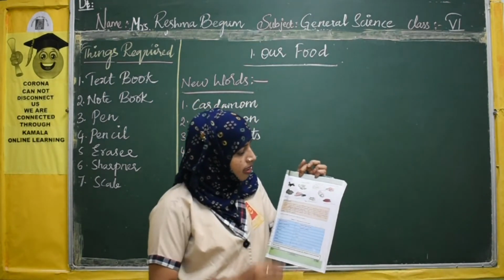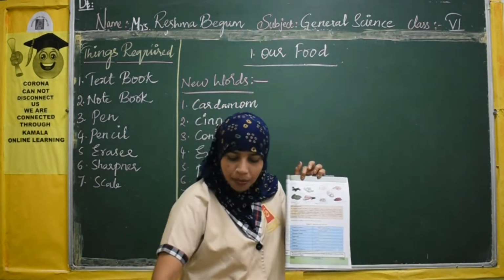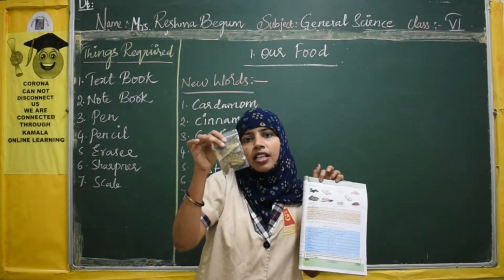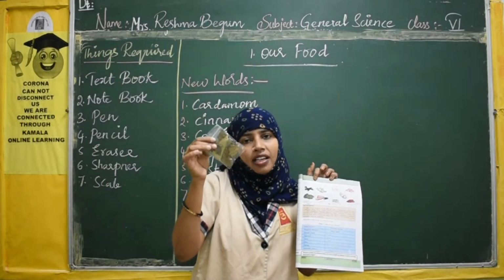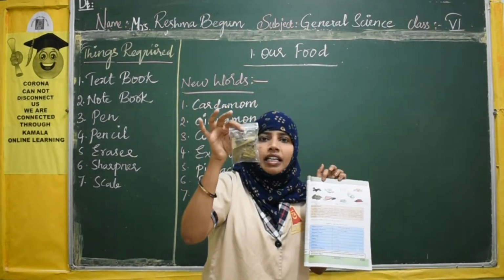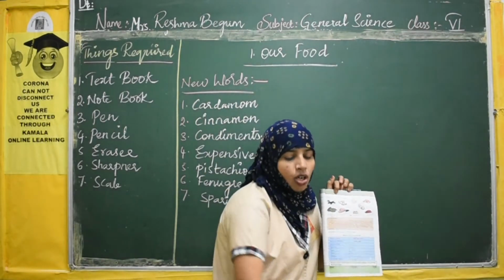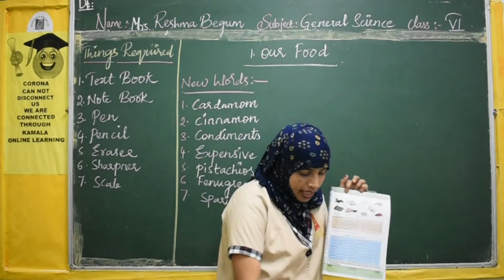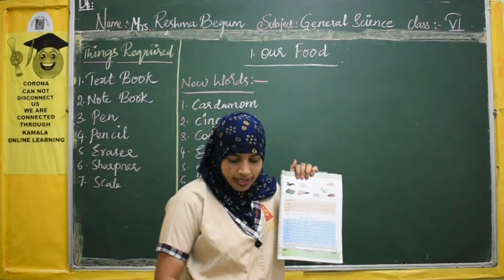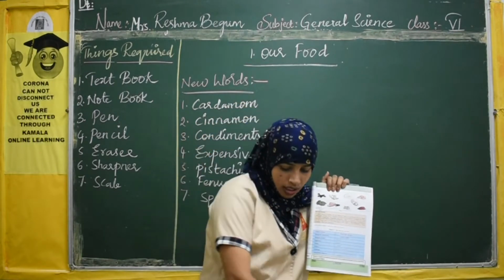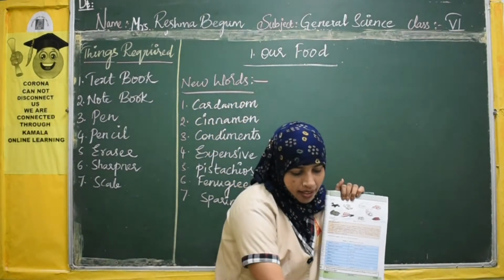And next, in the third one you can find biryani leaves. Normally when your mother cooks any special dish like pulao or biryani, veg biryani or anything, we use this, right? So these are called biryani leaves. We call these bay leaves also. What do we call them? Bay leaves. Okay. Next, here you can see the cinnamon. What do you call it? Cinnamon. So these all are fragrant materials, right?